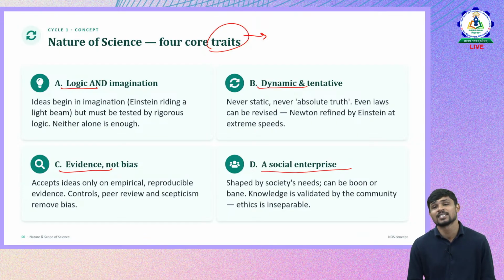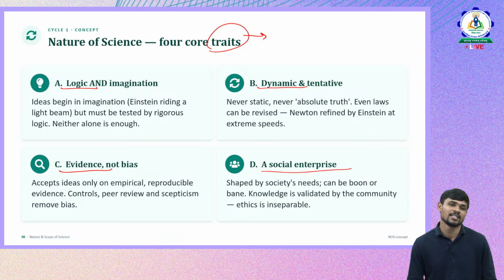And science is dynamic and tentative. Dynamic means it keeps changing as our knowledge base keeps progressing and evolving. For example, in biology, the theory of evolution gradually changed over a period of time, and different scientists gave different theories, and every time the previous theories were disproved and new theories were given. So the knowledge base of science is changing progressively. That is why it is dynamic and tentative. The more we understand, the more we go deep, it keeps changing.